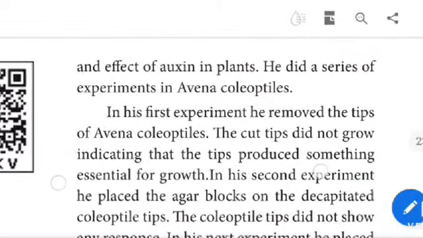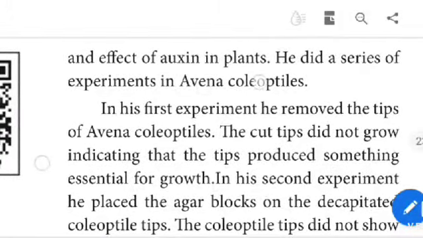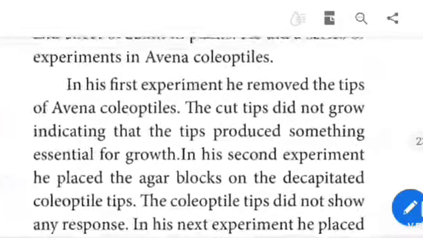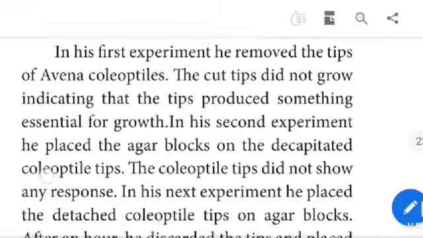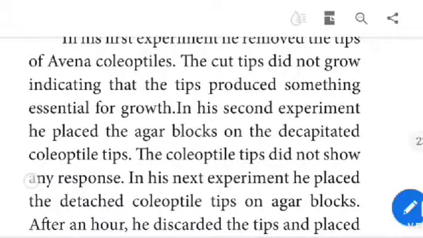He did a series of experiments on Avena coleoptiles. In his first experiment, he removed the tip of Avena coleoptiles. The cut tips did not grow, indicating that the tips produce something essential for growth.